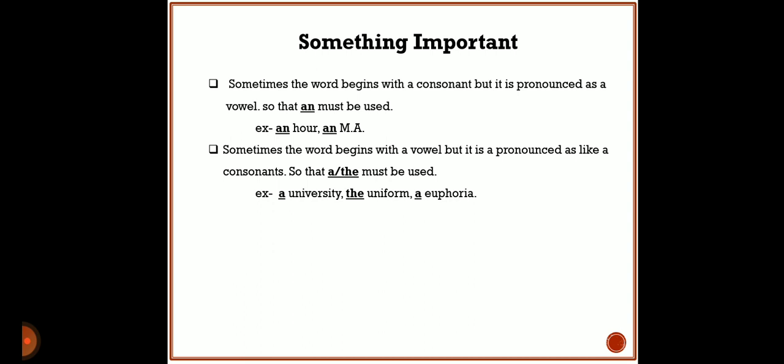After that, we saw the rules of a and examples of its proper use. Then we saw the rules of the article the and its examples, and at last we saw important things to be kept in mind. In this way, we have learnt this topic.